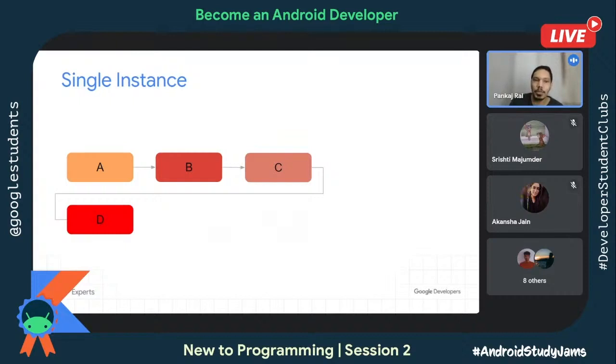Now D is launched with the single instance launch mode. Because D is launched with single instance launch mode, rather than attaching to the stack which was already running before, it creates a new stack and adds D as a new entry in that particular stack. So this is what single instance is.